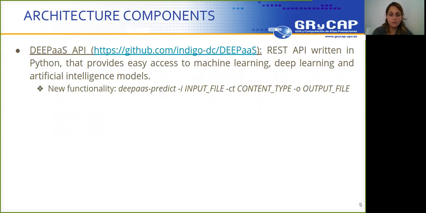The platform has 3 fundamental components. The DEEP API is a REST API written in Python that provides easy access to machine learning, deep learning, and artificial intelligence models. For our case study, it was necessary to develop a command line tool that would allow obtaining the prediction of the model, so we implemented the deepaas-predict command.